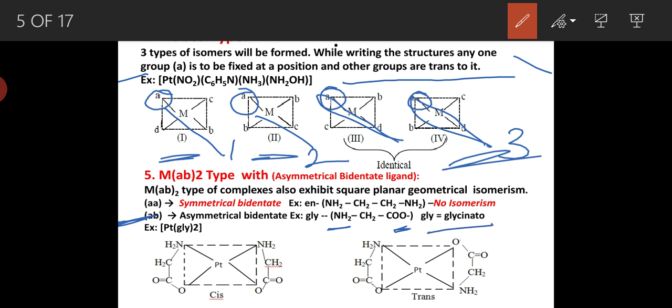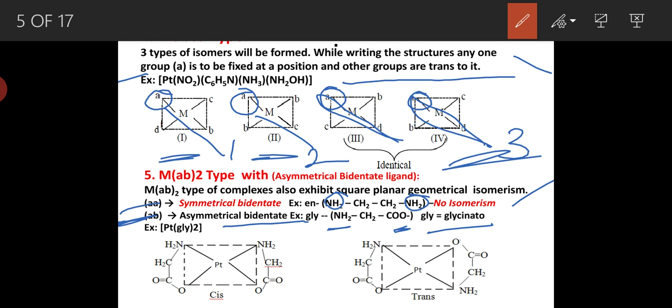Symmetric bidentate ligands are those where the two donor atoms are the same, for example ethylenediamine. Complexes having symmetric bidentate ligands cannot exhibit geometrical isomerism, whereas complexes having asymmetric bidentate ligands can exhibit geometrical isomerism.